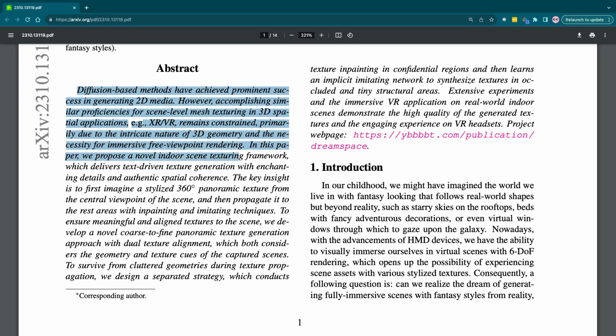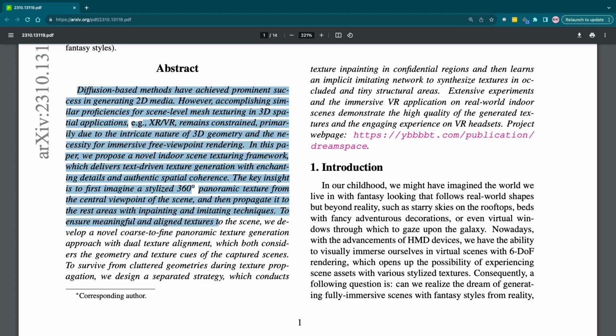This paper proposes a novel indoor scene texturing framework which delivers text-driven texture generation with enchanting details and authentic spatial coherence. The key insight is to first imagine a stylized 360-degree panoramic texture from the central viewpoint of the scene and then propagate it to the rest of the areas with inpainting and imitating techniques.